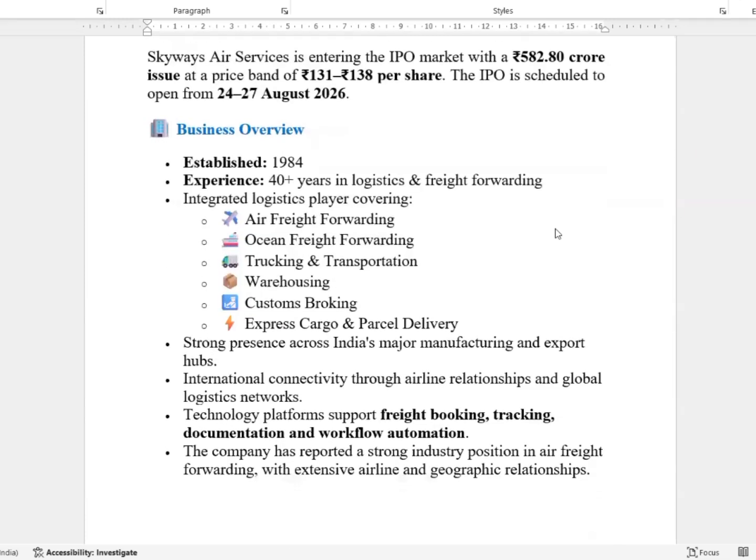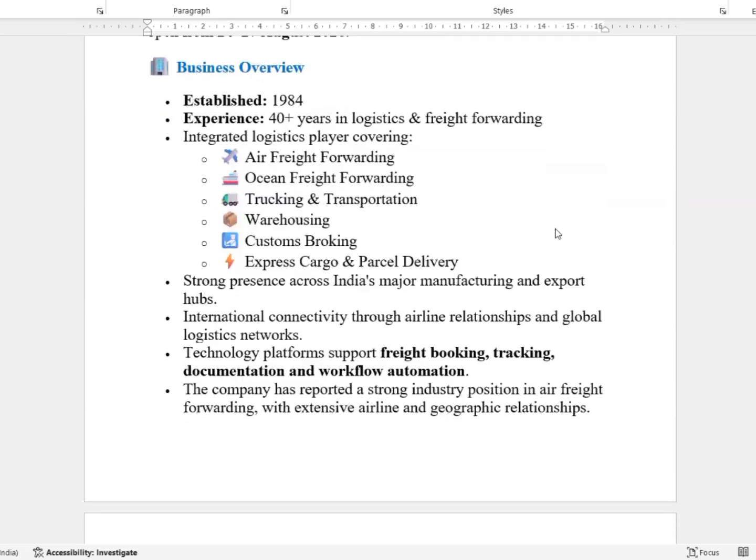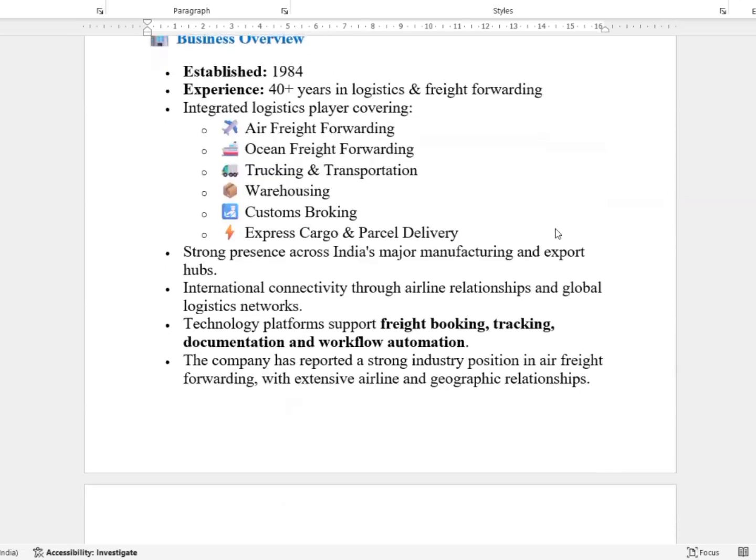It was established in 1984 and has 40 plus years of experience in logistics and freight forwarding. An integrated logistics player covering air freight forwarding, ocean freight forwarding, trucking and transportation, warehousing, customs broking, express cargo, and parcel delivery.